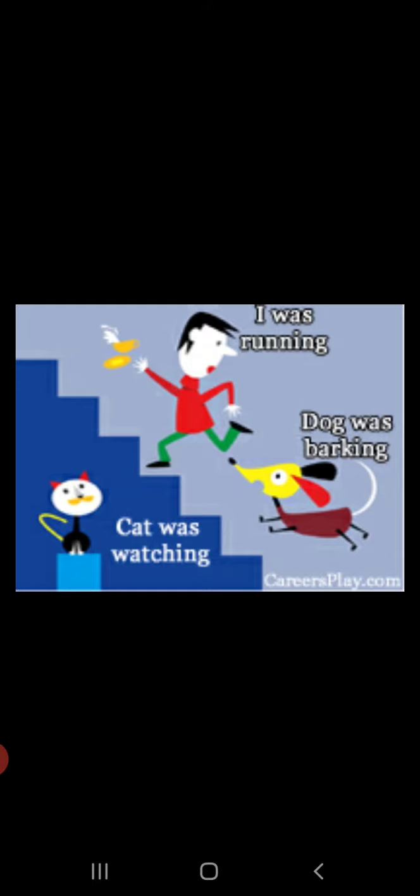Okay, now we will move on to the next one, that is future continuous tense. Guys, future continuous tense tells us about an action that will be going on at some time in the future. How to frame the sentence in future continuous tense? We'll use will be or shall be.